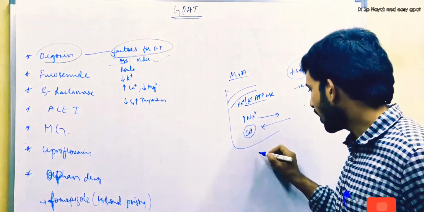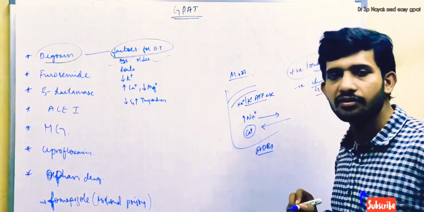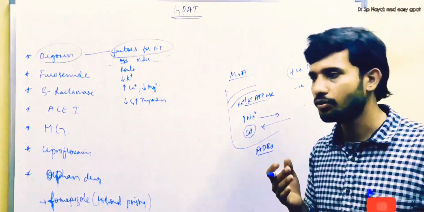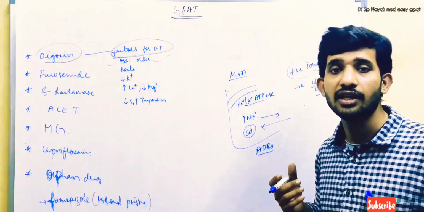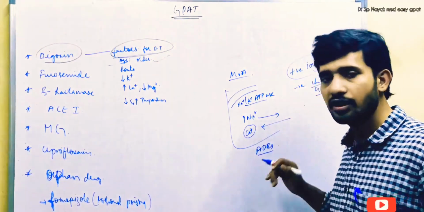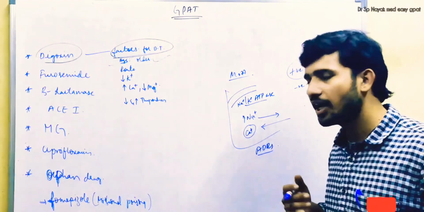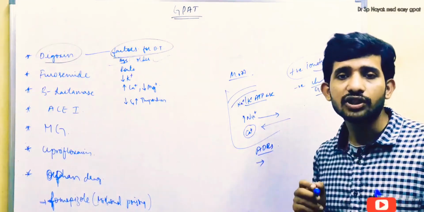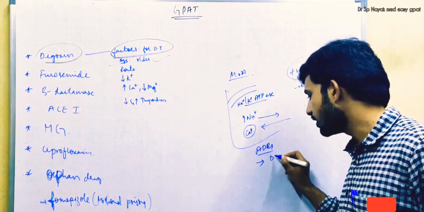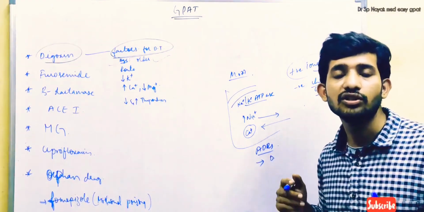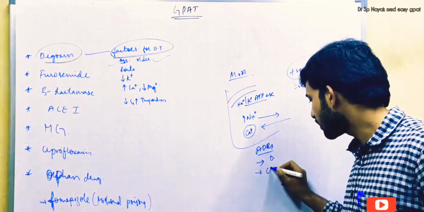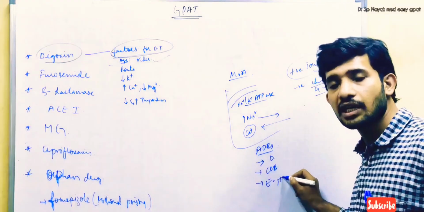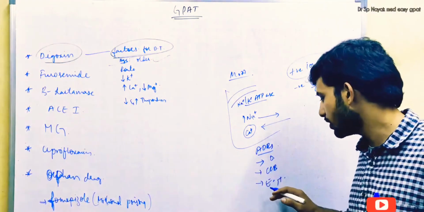And listen guys, we have some ADRs with digoxin. Nausea and vomiting is one of the common ADRs because it stimulates the CTZ. Some other ADRs are cardiac arrhythmia, which is sometimes seen with digoxin, and diarrhea can also sometimes be seen. And remember guys, there are some drugs which increase the toxicity of digoxin. Drugs like diuretics, in which furosemide is very important, cause digoxin toxicity, and some calcium channel blockers will also cause digoxin toxicity. And sometimes, listen guys, erythromycin and tetracyclines are drugs which increase the absorption of digoxin from the GI tract.